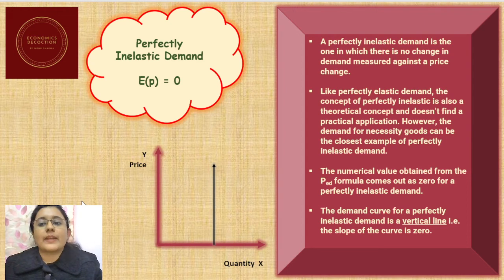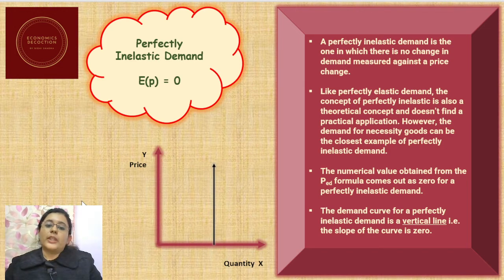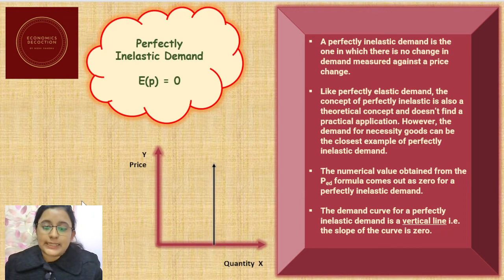And just like perfectly elastic demand, this is just a theoretical concept. However, in case of necessary goods, we generally find perfectly inelastic demand. And the demand curve is a straight line that is parallel to the vertical axis. Now one more thing you all must have observed, that by seeing the slope or shape of the demand curve, you can certainly come to a conclusion about what the value of elasticity is going to be.